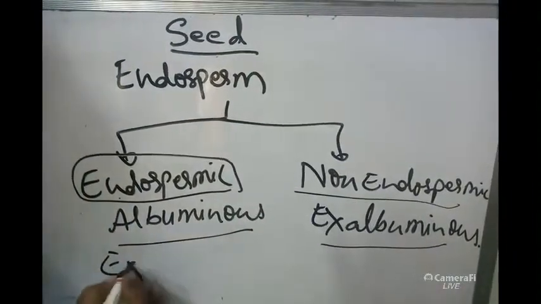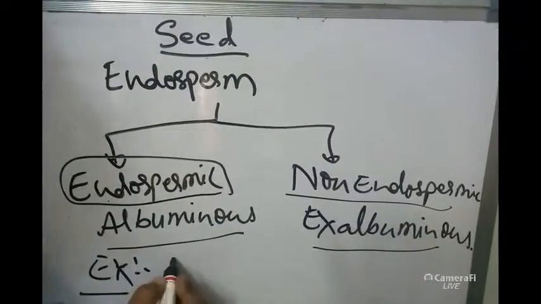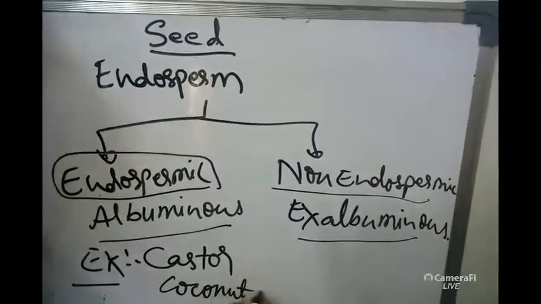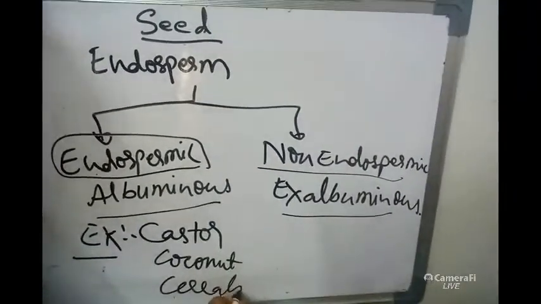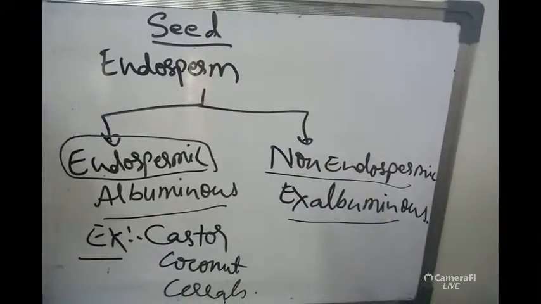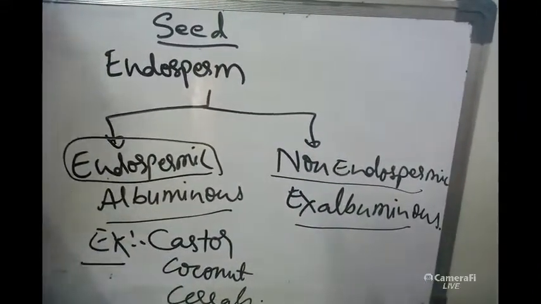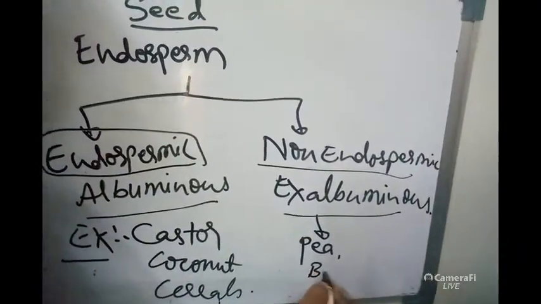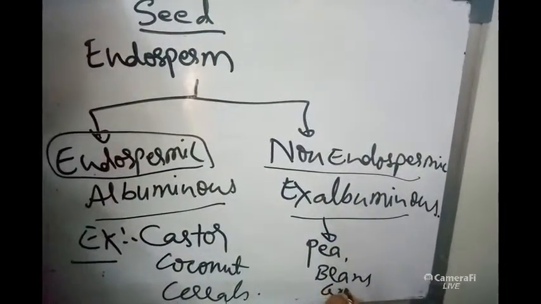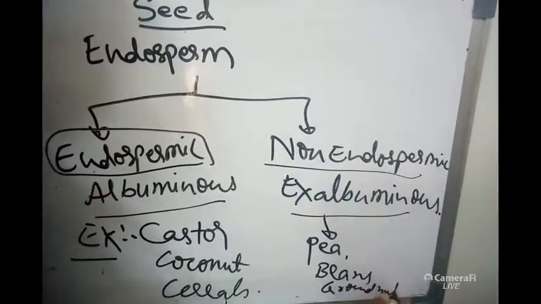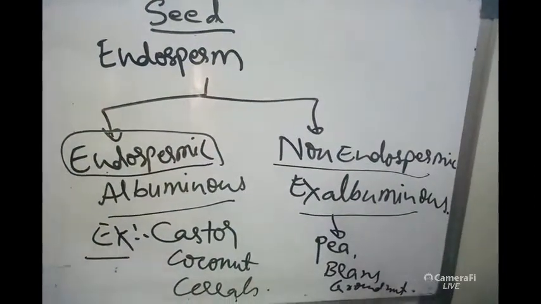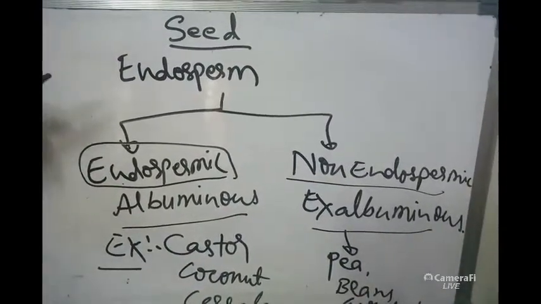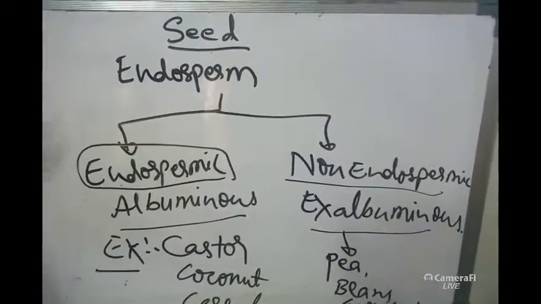Examples for endospermic seeds: castor, coconut, cereals. Like that, examples will be coming under albuminous seeds. If you come to exalbuminous seeds: pea, beans, groundnut. Like that, examples will be coming under non-endospermic or exalbuminous seeds. So these are the types of seeds based on the endosperm present.